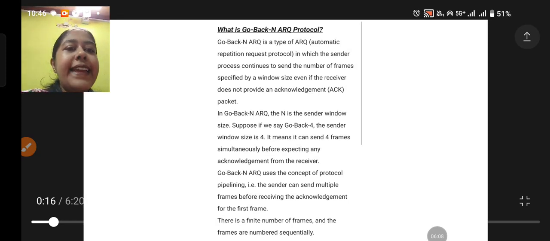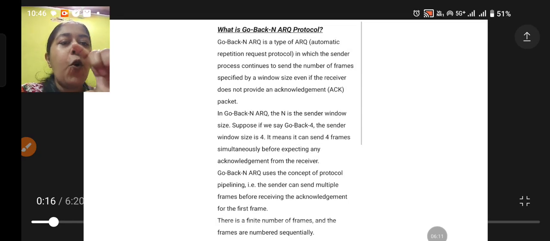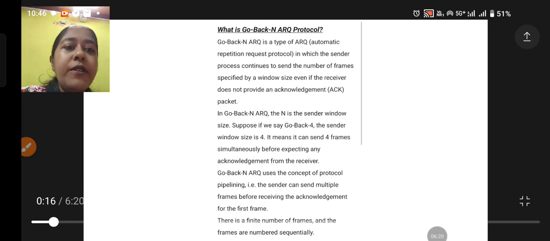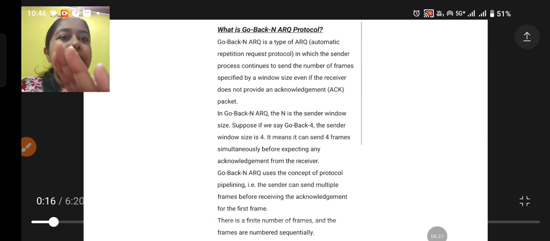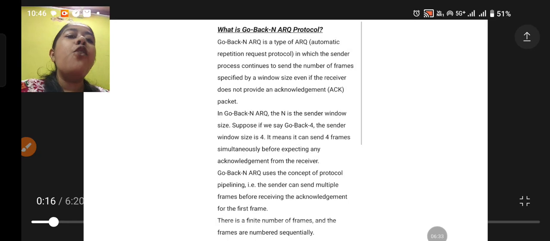In Go Back N ARQ, N is the sender window size. Suppose we say Go Back 4, the sender window size is 4. Go Back N is the name of the protocol, but N will be replaced by whatever your window size is. So if our window size is 4, it is Go Back 4 ARQ.